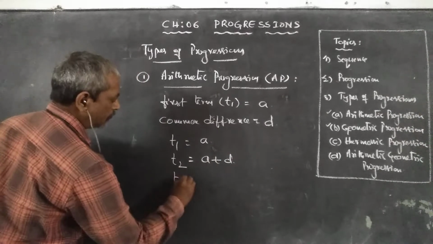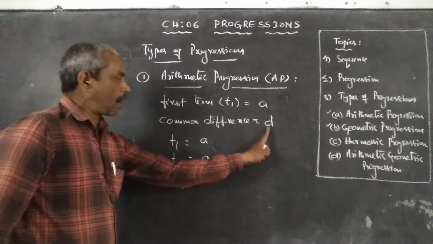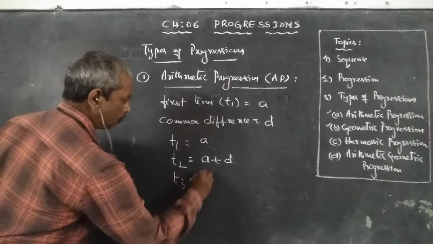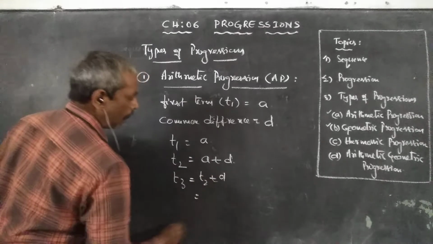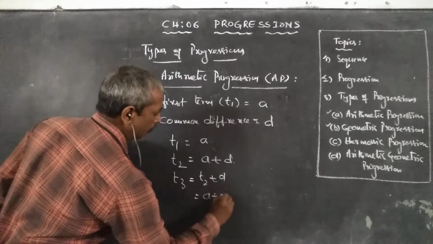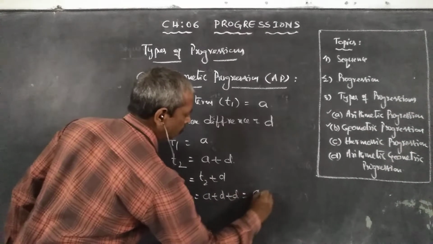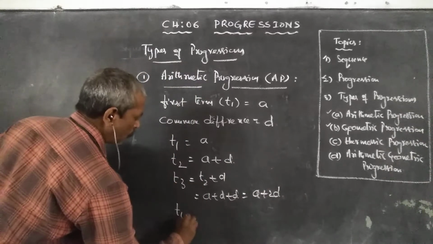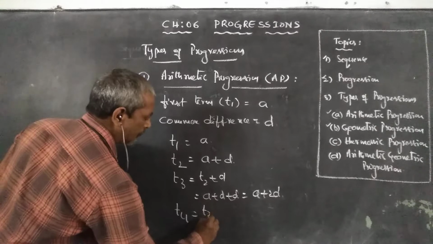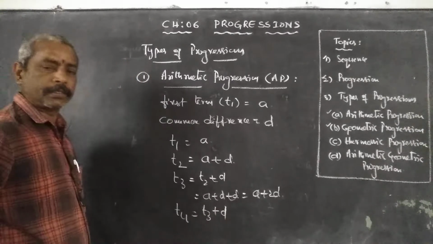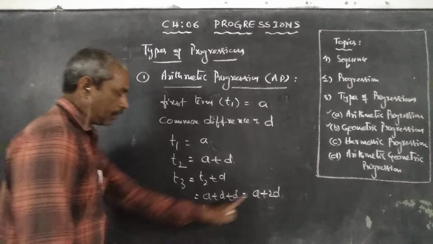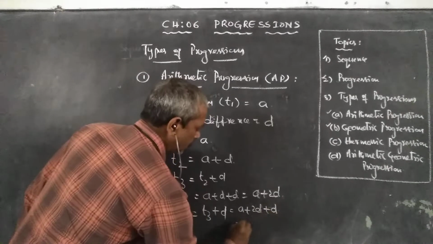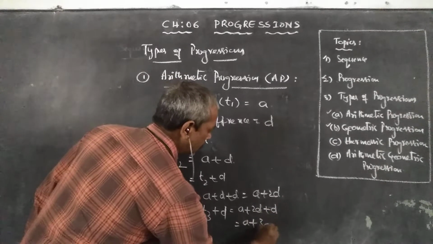Next, the third term: again add the common difference to its preceding term, that is T2. So T2 plus D; already T2 is A plus D, so it is A plus 2D. Now, what is the fourth term? Its preceding term plus the common difference. Its preceding term T3 is A plus 2D, plus D is A plus 3D.